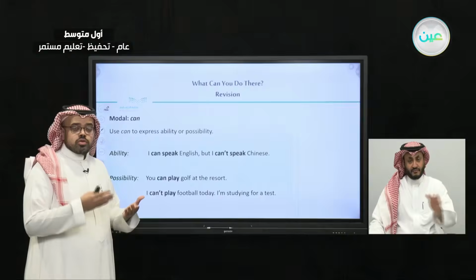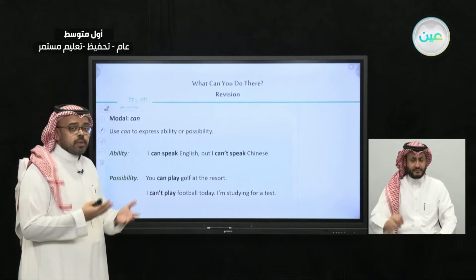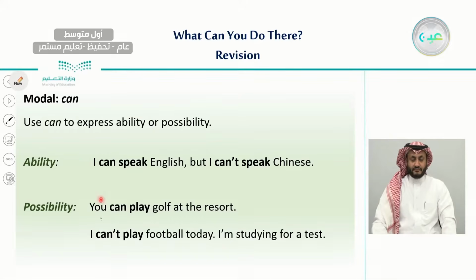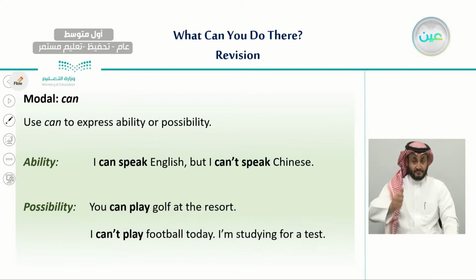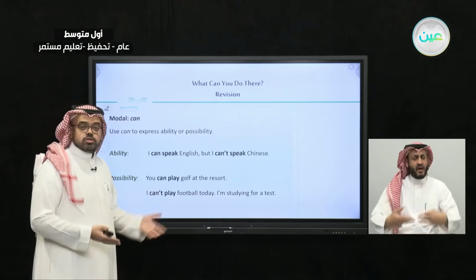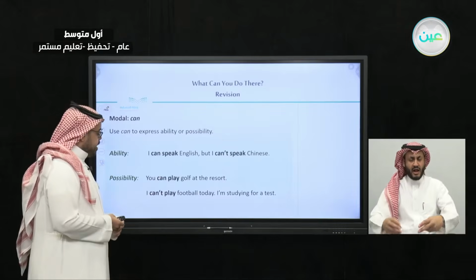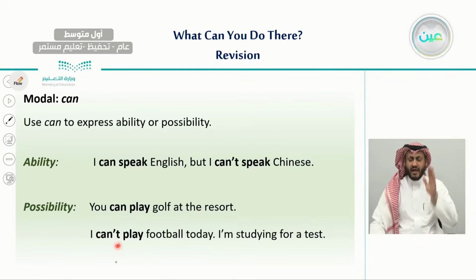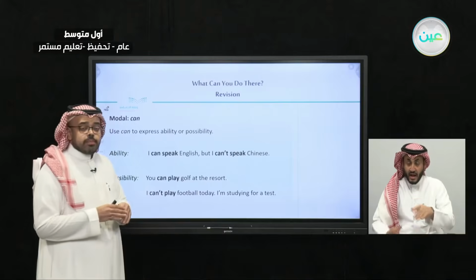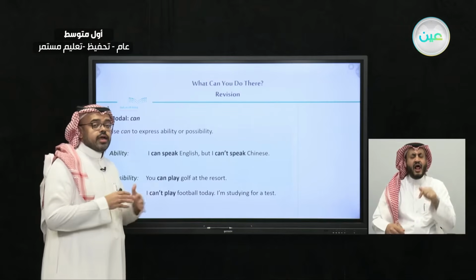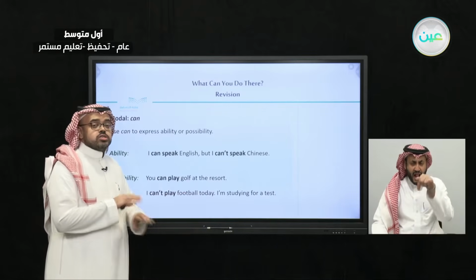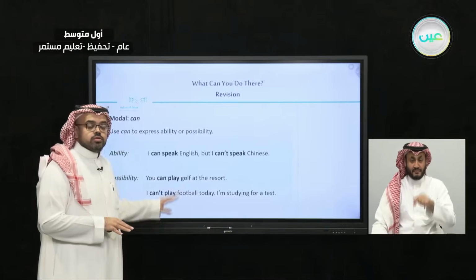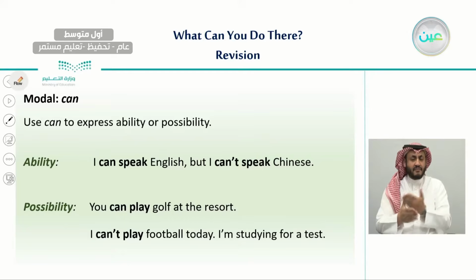And the other purpose of using can is expressing possibilities. Possibilities like: you can play golf at the resort. It means it is possible, it is allowed to play golf at the resort. And the other one: I can't play football today, I am studying for a test. Here we're not talking about ability. We're not saying that you're not able to play football. Here we're saying that right now it is not possible, it is not allowed to play football because you are studying for a test.